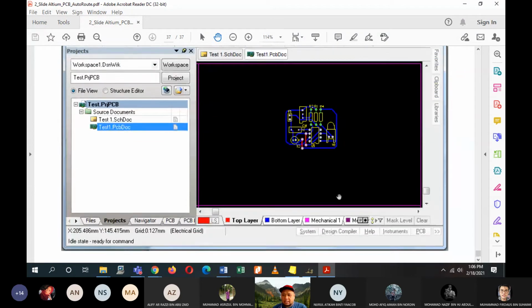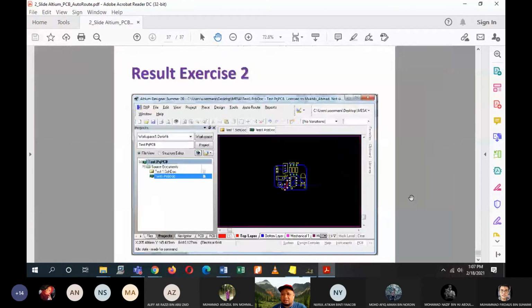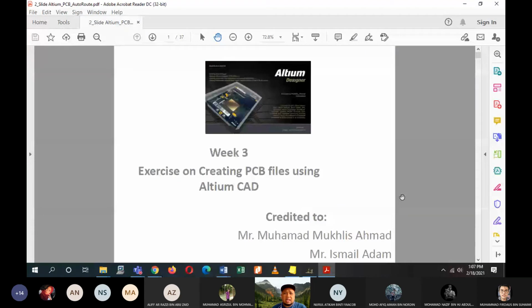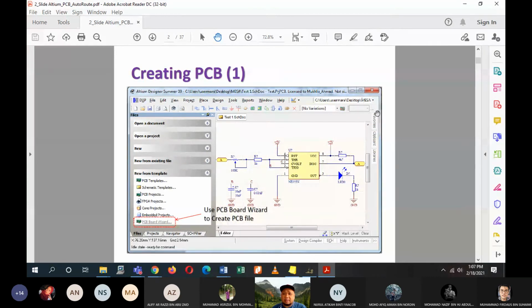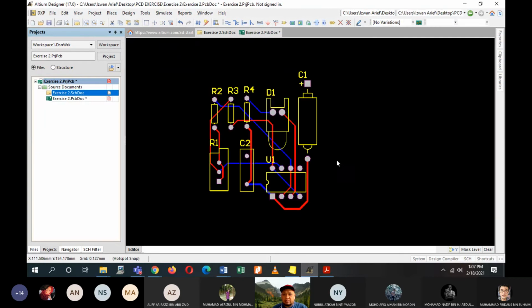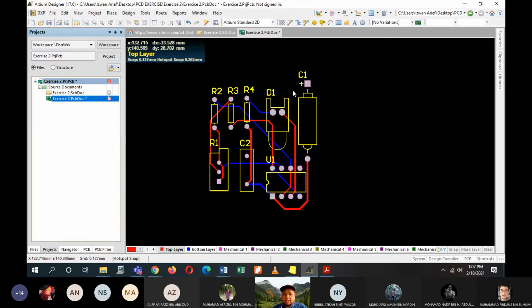Alright, those are the steps of designing your PCB. The notes show step by step what you have to do, so it is actually easy. There are 37 slides, but 34 or 35 of them are the steps on how you convert your schematic into your PCB. So basically, from this schematic, you have successfully converted it to become a PCB.